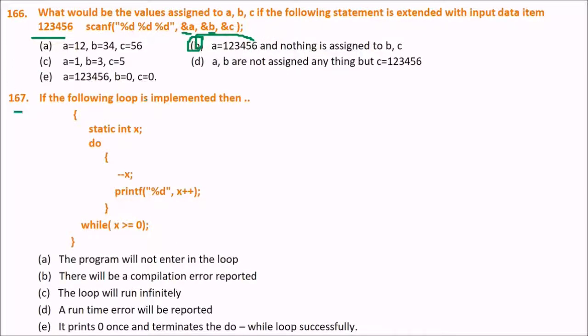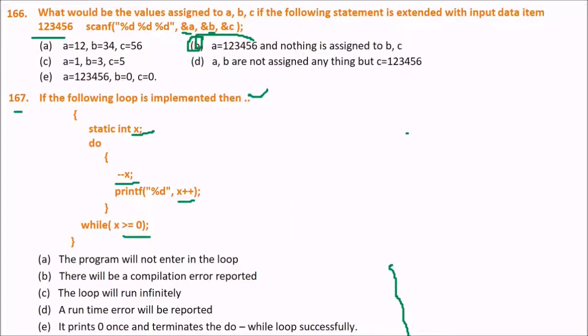Next, if the following loop is executed, what will be the result? These are the options for you. There is a static variable x, we are decrementing the value of x, and we are again incrementing it, and we are trying to do it again and again while x is greater than or equal to 0. So what will be the result?